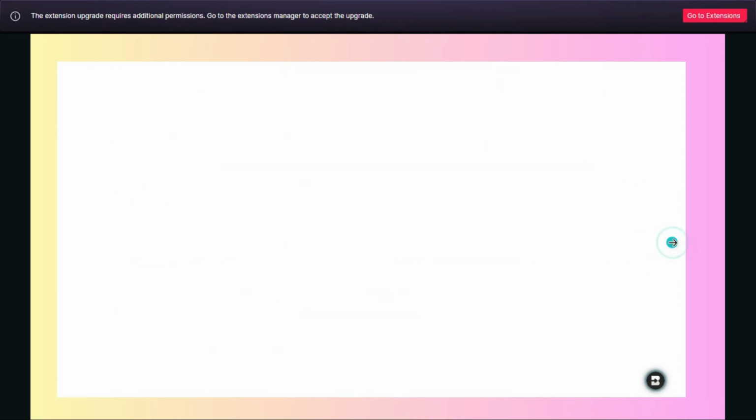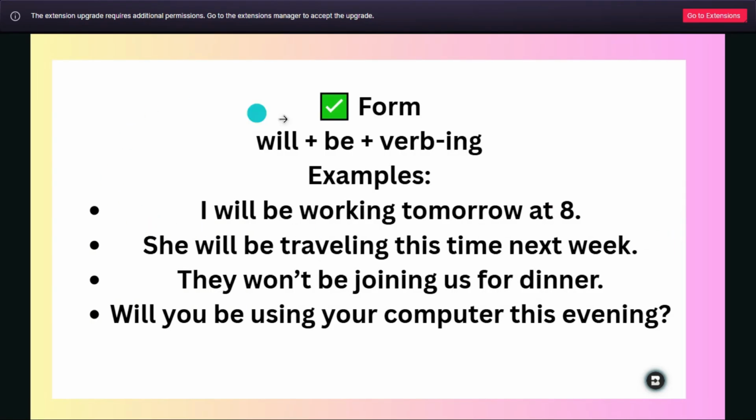And now let's move to the lesson. If you are a student, now let's move to the lesson directly. So the form of the future continuous will be like will plus be plus verb-ing. As you can see, over here we have some examples.